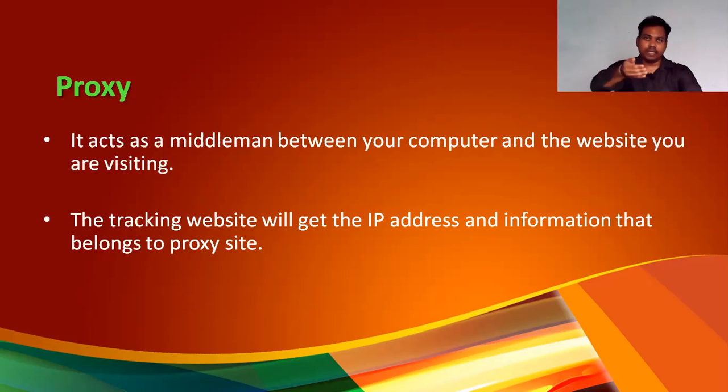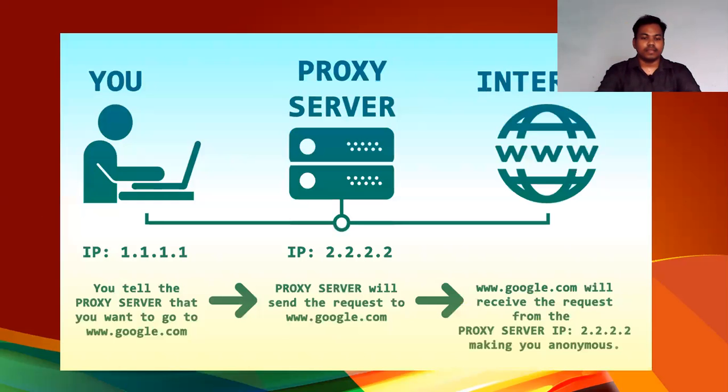So it is a middleman. You are accessing that website using this middle website, and the person at the other end will understand that the proxy is visiting, not you. Next, as you can see in this picture, you are here, then proxy server and internet.